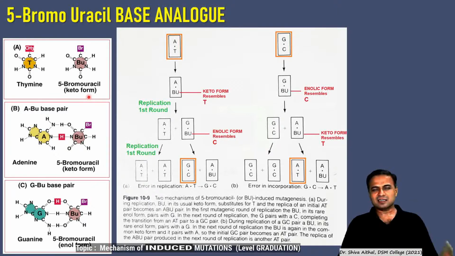Now it is a chemical compound which has two phases. In its keto form it resembles thymine, and in its enol form it resembles cytosine. Means just one compound on one carbon, when there is an isomeric form, enol and keto form, it has two different characters.